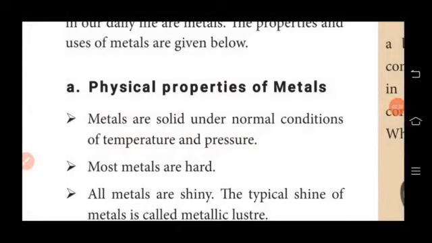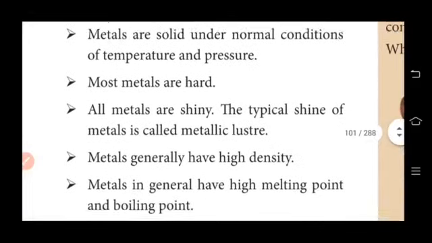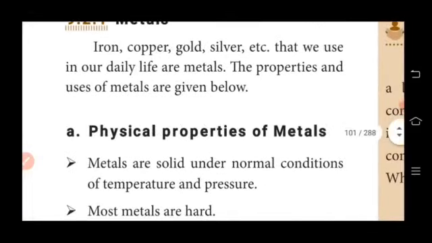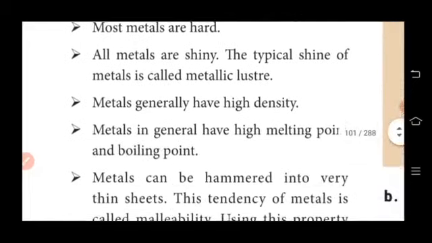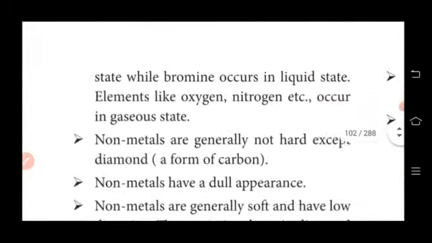Students, your next important topic is physical properties of metals. So you have to read minimum 7 physical properties of metals. And then uses of metals.